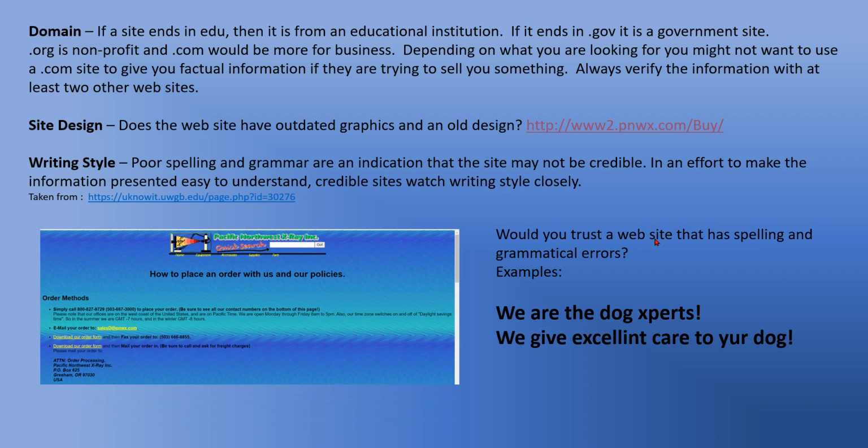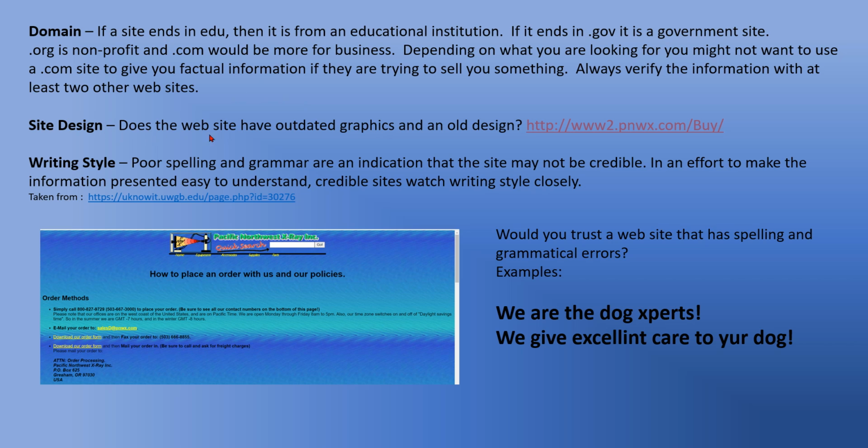Domain. If a site ends in .edu, it is from an educational institution. If it ends in .gov, it is a government site. .org is nonprofit and .com is business. Depending on what you're looking for, you might not want to use a .com site to give you factual information if they're trying to sell you something, since .com is business. Always verify the information with at least 2 other websites.